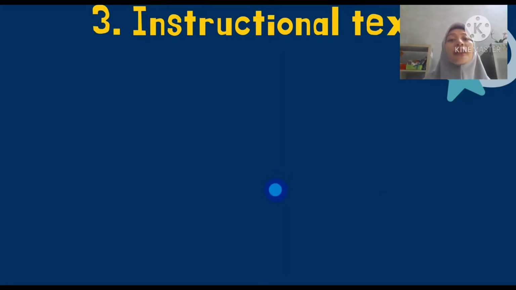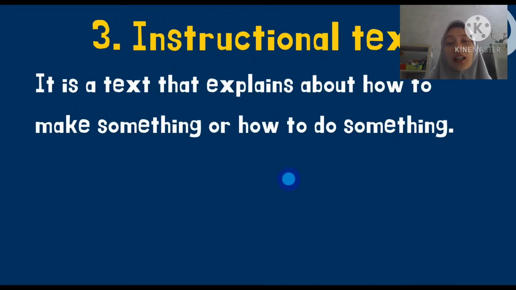Now, the third material for FOT 1 is about instructional text. This is also a review from the material you had learned in P2, so I'm sure it's going to be easy for you. Okay, what is an instructional text? It is a text that explains how to make something or how to do something.